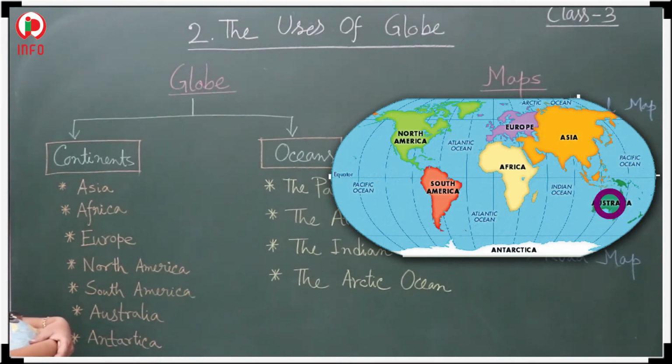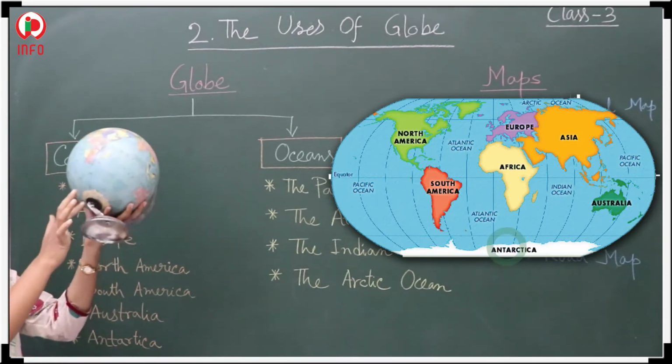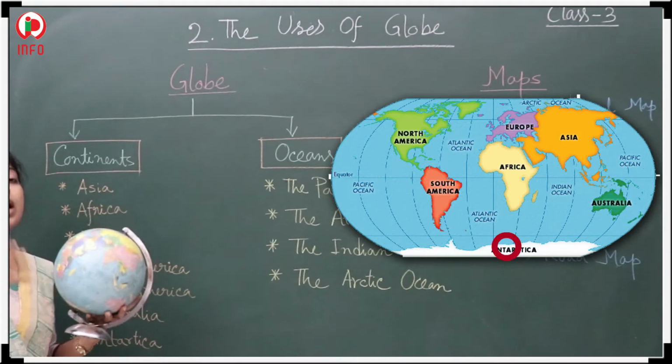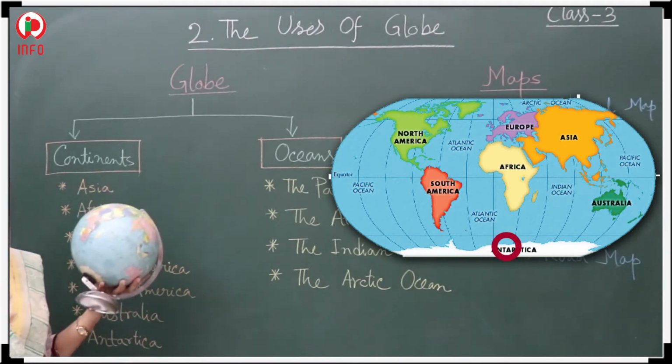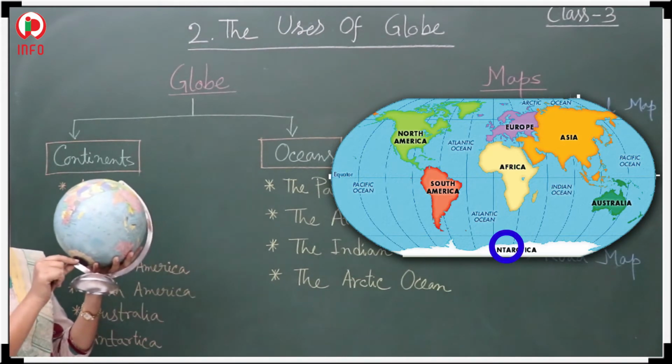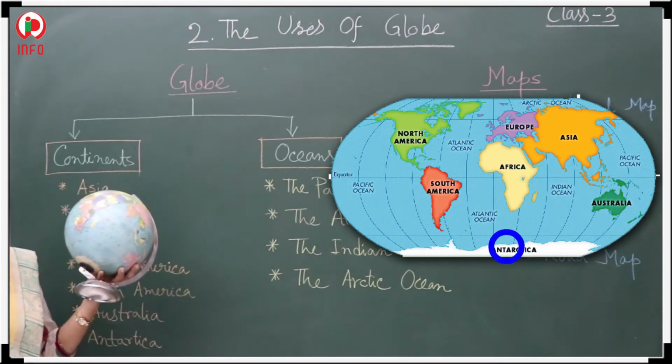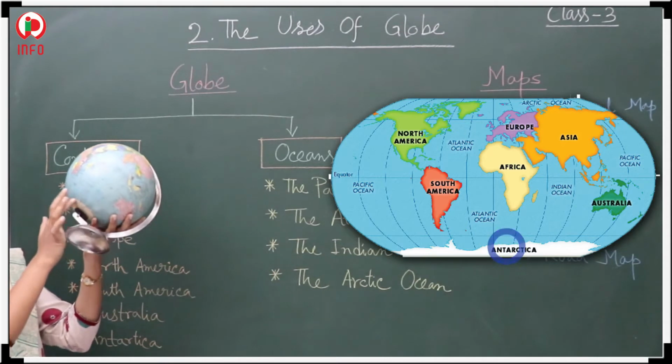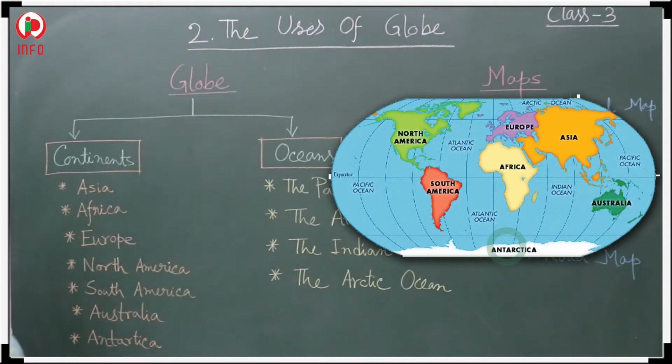Next, among these all, Antarctica. Antarctica is situated here, that means in the South Pole. I have told you which one is the South Pole: the bottom point is called the South Pole. Here Antarctica is situated.